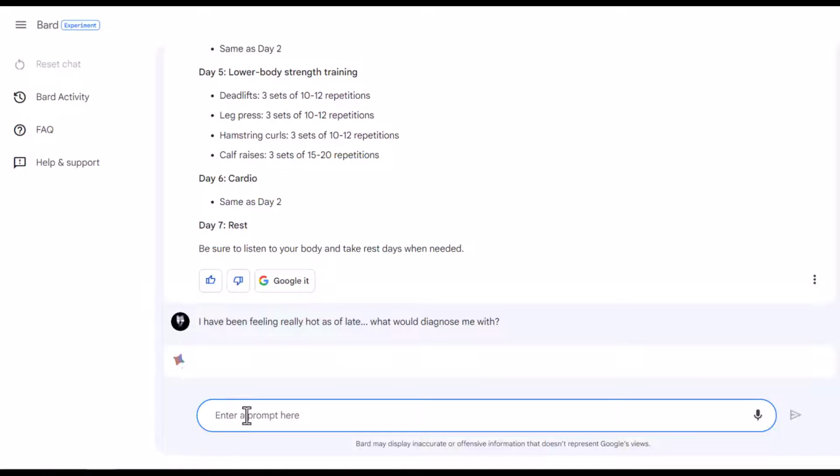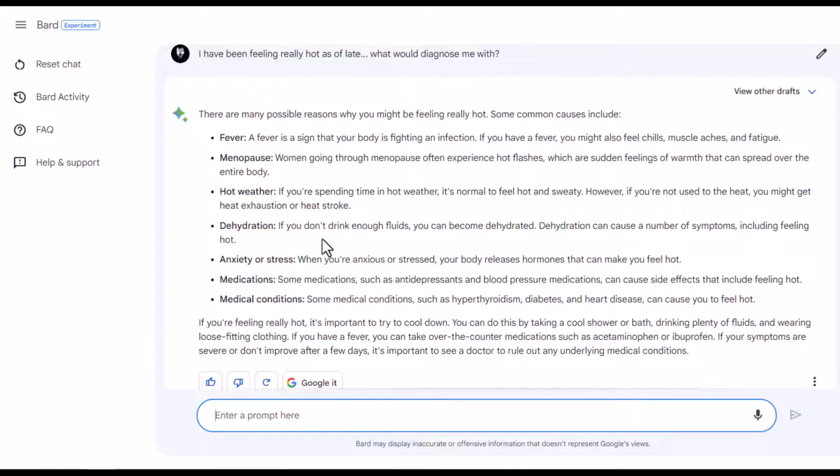All right, so I've been feeling hot as of late. What would you diagnose me with? So let me see. It might ask you for some more symptoms that you're experiencing. However, it provides you with a few illnesses or common causes which may be linked to excessive body heat, so fever, menopause, dehydration, anxiety, or stress. And it provides you with the reason behind these as well. So it is pretty good in that aspect. It is good in medicine, education, fitness, health, basically anything, even automobiles.